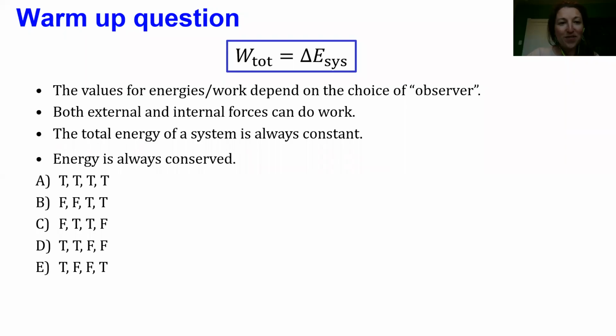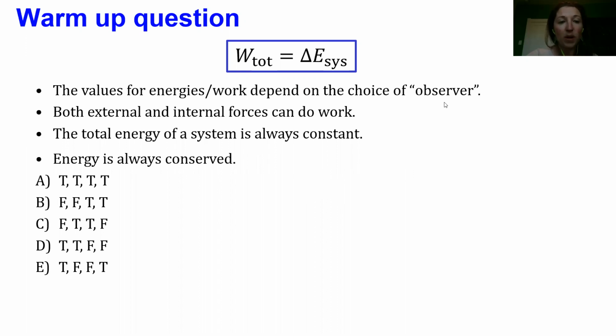All right, so hopefully you've taken a chance to think about what you think about all of these four statements, whether you think they're true or false. We'll go through them in order. So first, the values for energies or work depend on the choice of observer. So this means whether the observer is moving relative to your system or whether they're at rest. And the answer is that yes, they do. So this is a true statement.